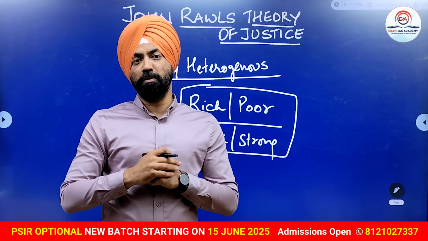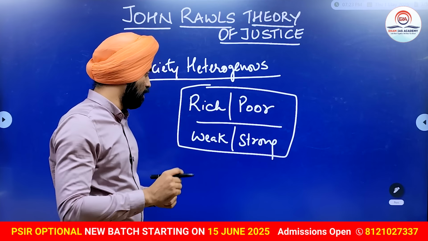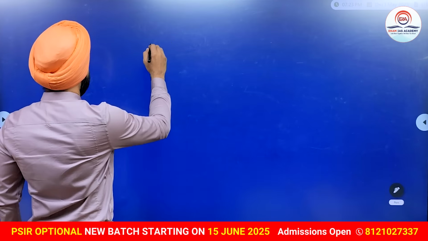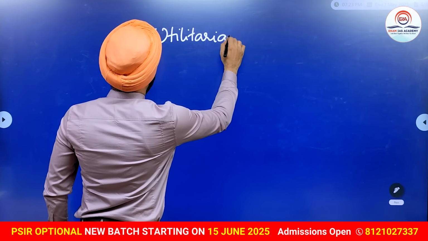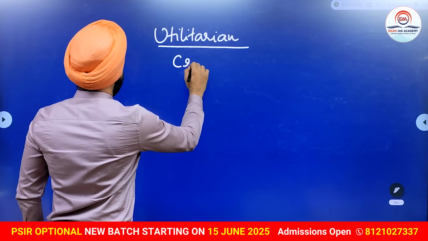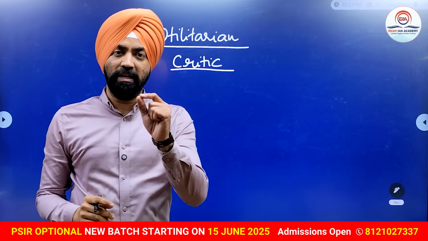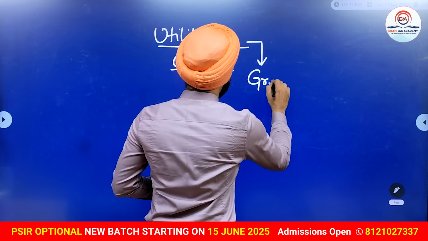And some of you may be aware, John Rawls is a very big critic of the utilitarian theories also. So what is this utilitarian? We'll explain. He was a big critic of utilitarianism. He says that, as we know, utilitarians believe in the greatest good for the greatest number.